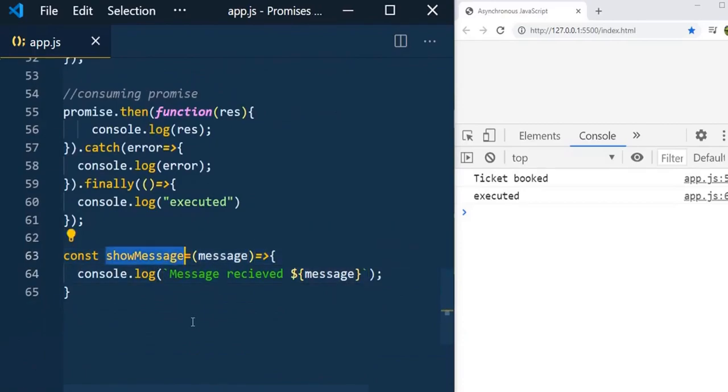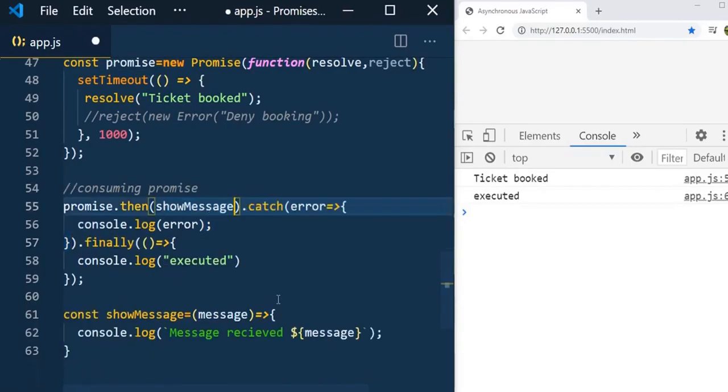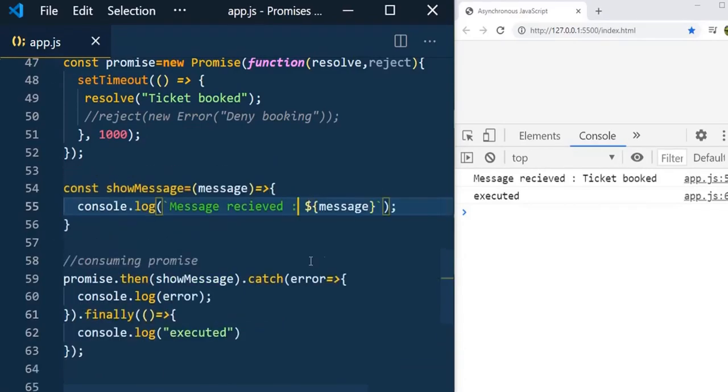Now we have created the function, and this function can be passed as a handler to this then method. So let me remove this entire thing and just pass showMessage, and this showMessage should be upside. You can see that message received: ticket booked.